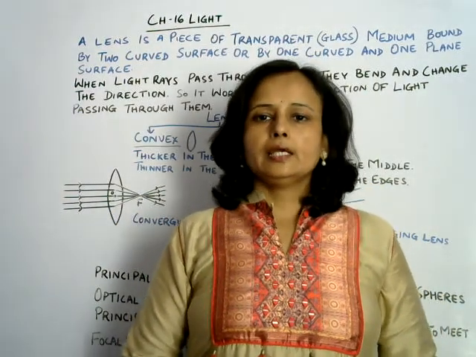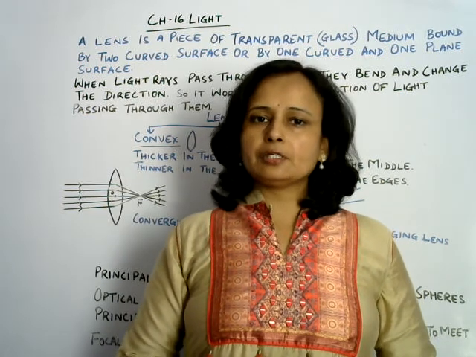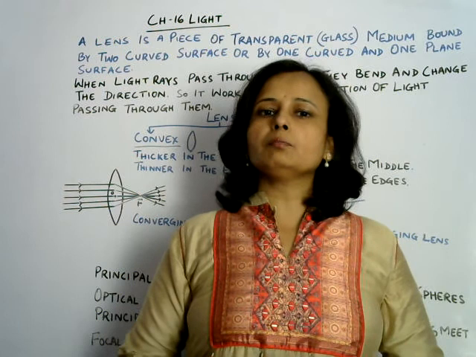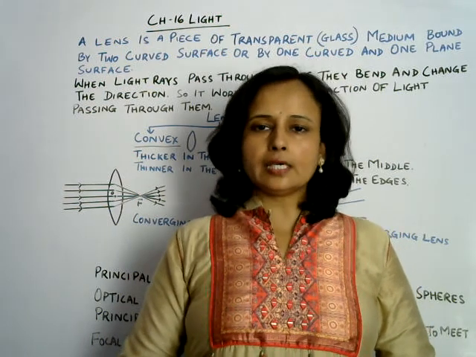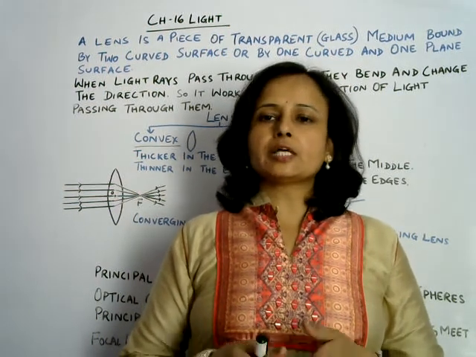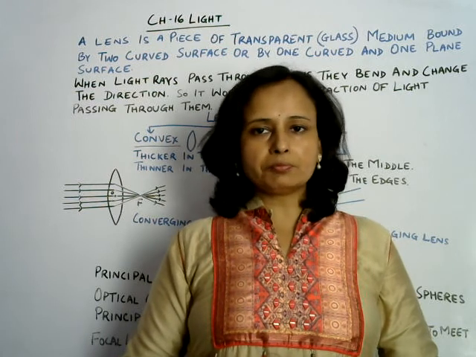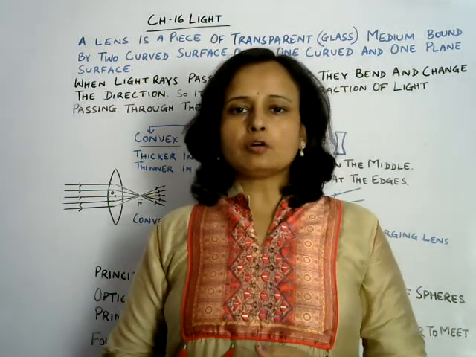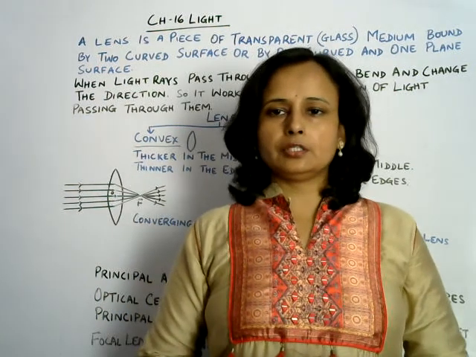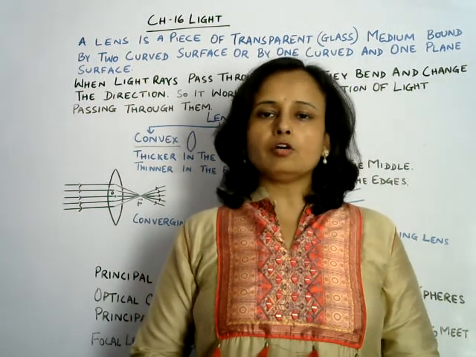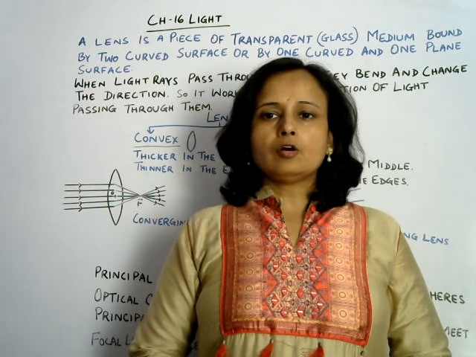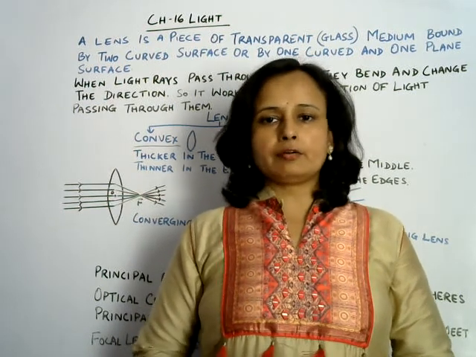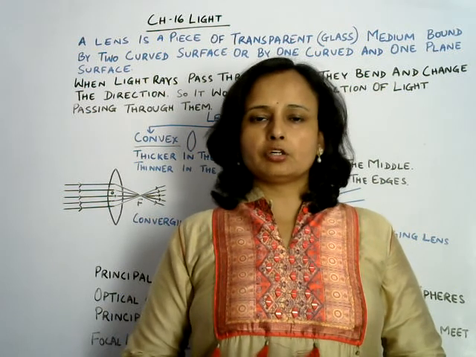What is lens? It is a piece of transparent medium bound by two curved surfaces or by one curved and one plane surface. Okay, so what is lens? It is made up of transparent medium. It is a piece of transparent medium in which the surfaces of the lens are curved. It may be curved outward or curved inward, or one curved and one plane surface. Okay, so this is the structure of lens.